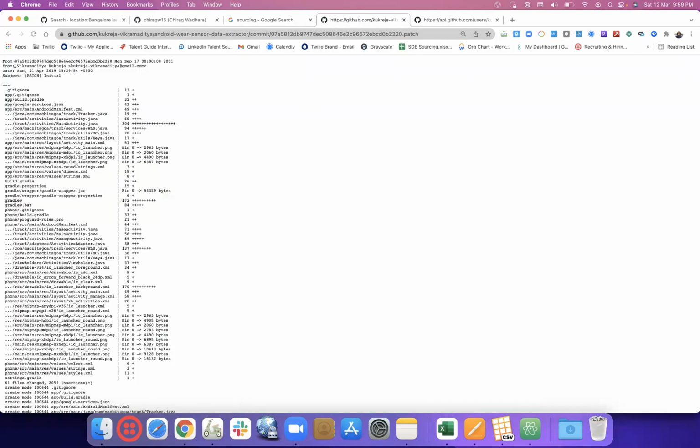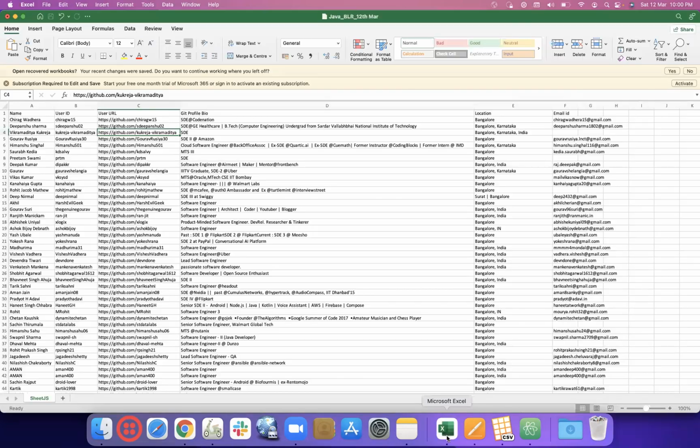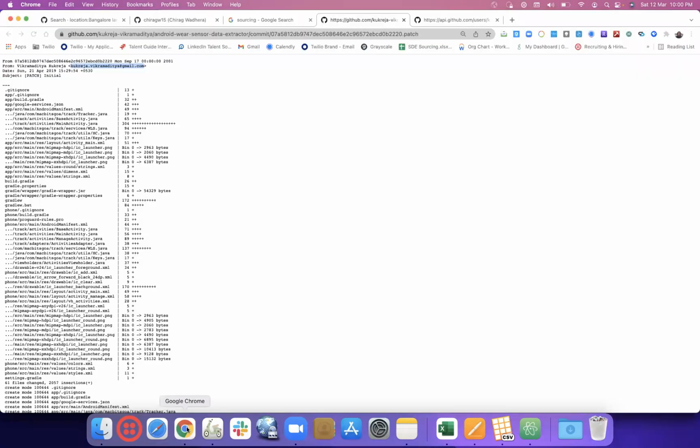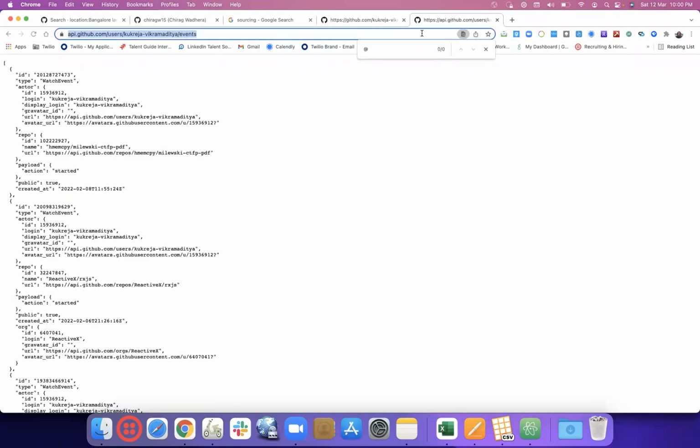So now here you have Vikramaditya, and here you have their email ID. So 90% of the time you'll be able to get email IDs of those people with this trick. Very rarely you'll not get it, where the person would have hidden it from everywhere. In that case, just try to search them on LinkedIn. That's the reason I've taken their user URLs, LinkedIn, and then use some Chrome extensions. We have hundreds of Chrome extensions. Again, come here.